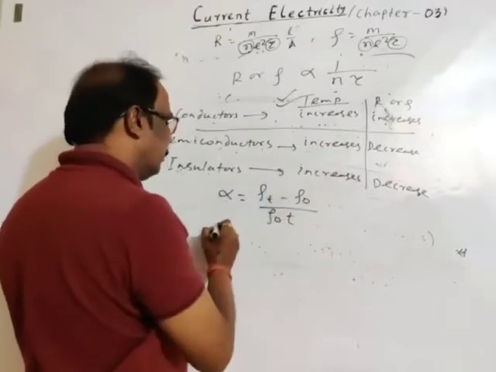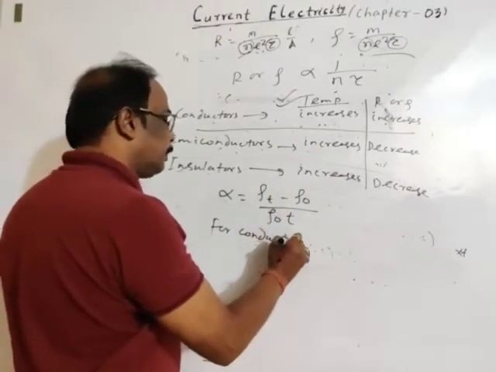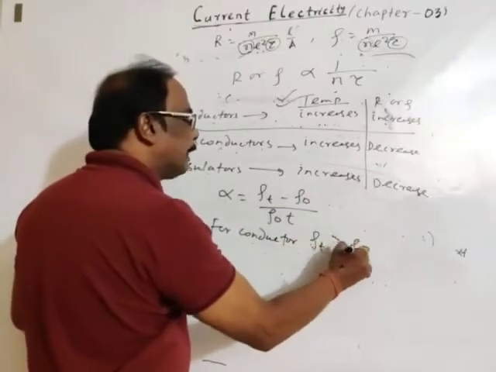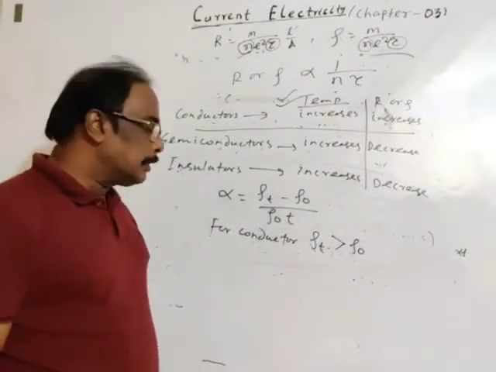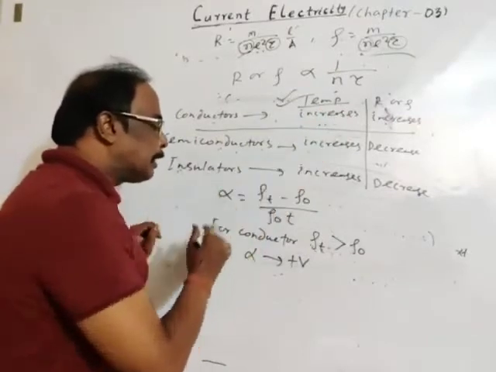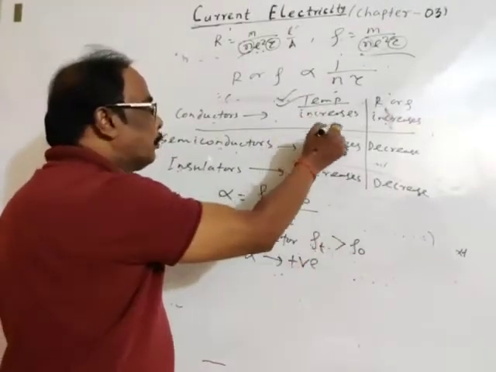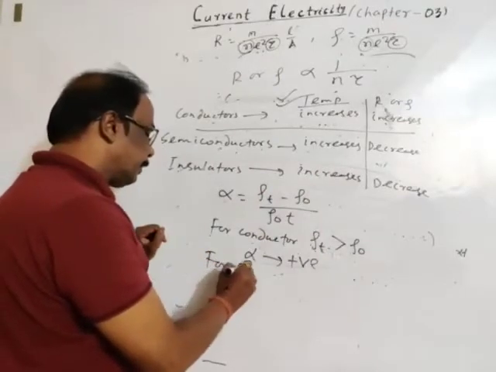So for conductors, rho T is greater than rho 0, because if temperature increases, resistivity or resistance increases. So for conductors, alpha is positive for both resistance and resistivity.